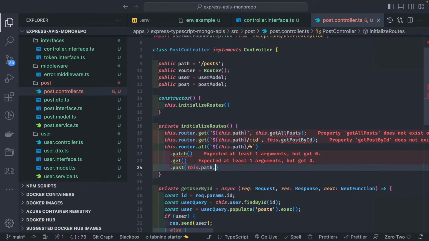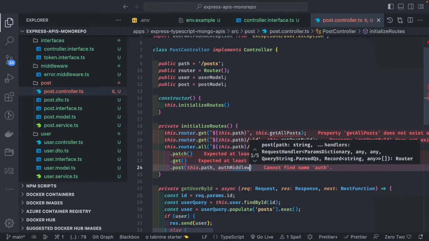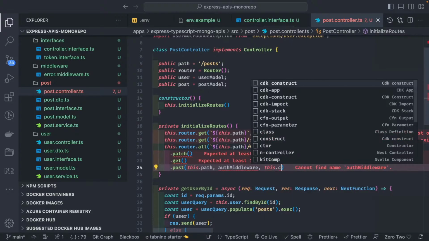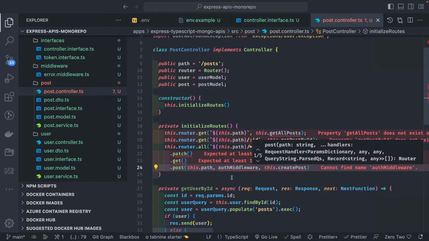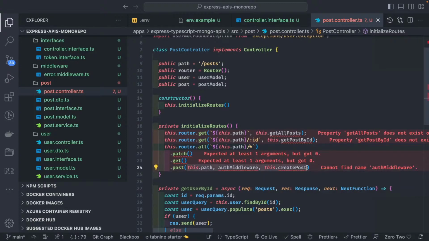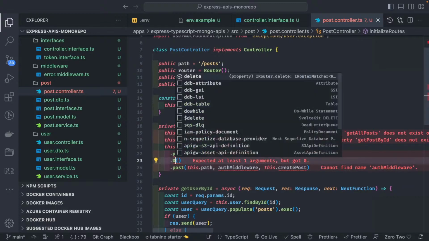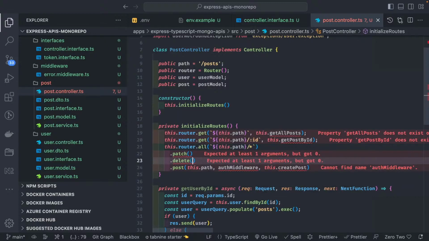This dot path. I'm going to create auth middleware, and we also need to validate the payload that we will create later. Create post, that is the method we will create. Then we have delete, because you can delete a post. So this dot path, that will be a little dynamic, because what we need to pass is this dot path slash id.